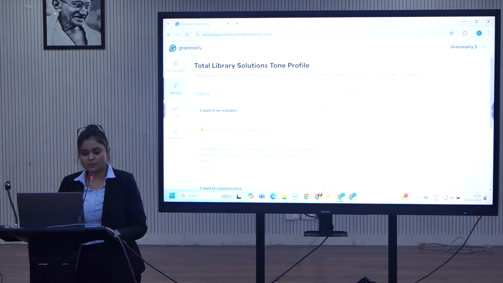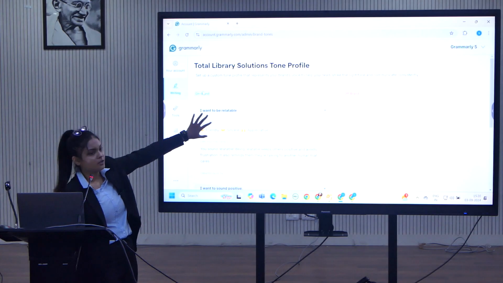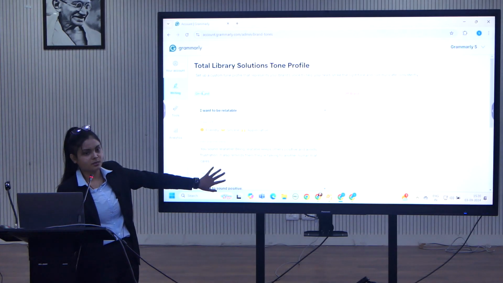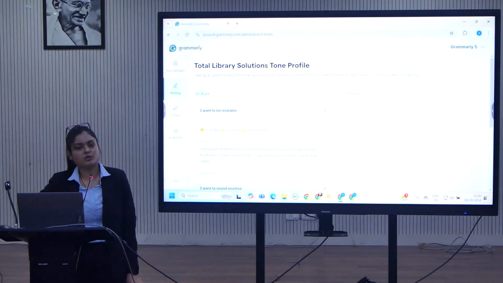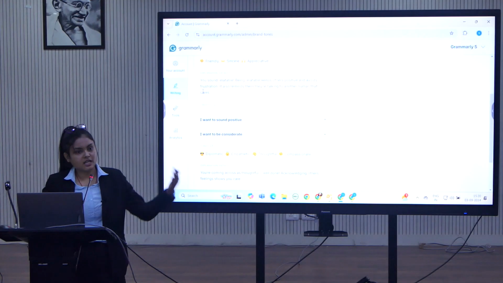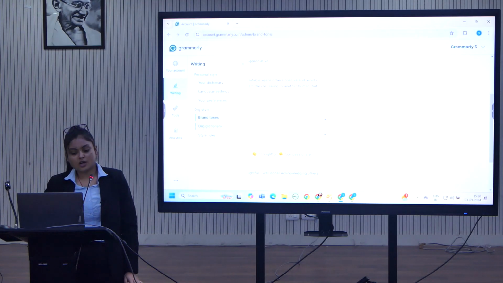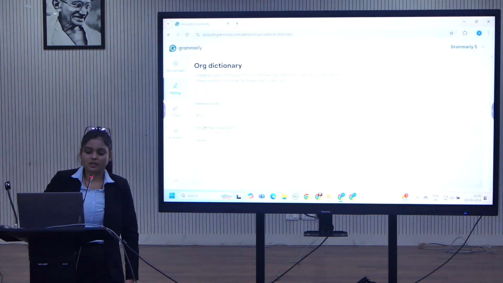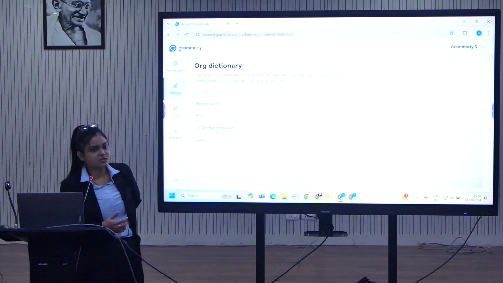This is on brand. On brand means these are what the admin has given permission to use, all these brand tones. So it means your document will be, I want to be relatable, I want to be positive. In these options, these brand tones will appear on your screen. Organizational dictionary: you can simply see the words your admin has given.